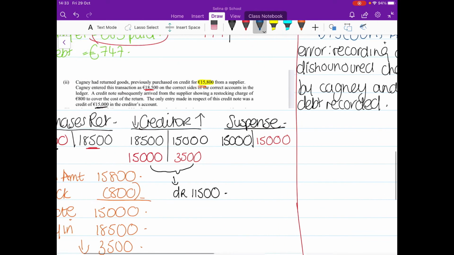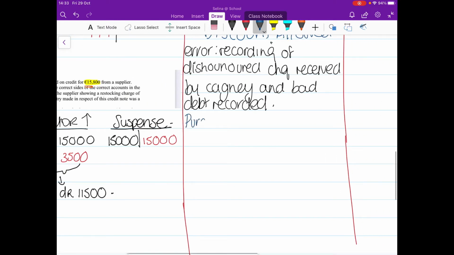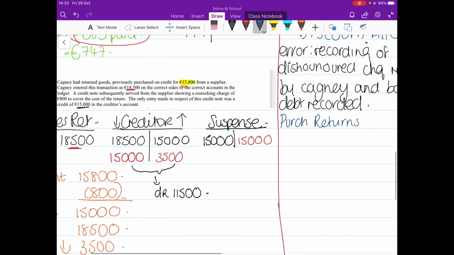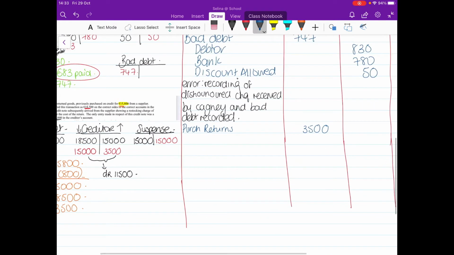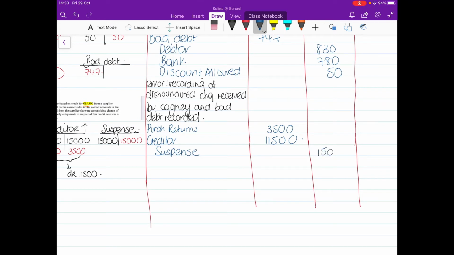Point number 2, my debit is going to be purchase returns 3,500. €3,500 on the debit side. Then I have creditor 11,500, and I have suspense 15,000. So you can see there are my 3 entries. My debits add up to 15,000, and then I have my 15,000 on the credit side as well. And then I'm going to give a little explanation as to what happened.